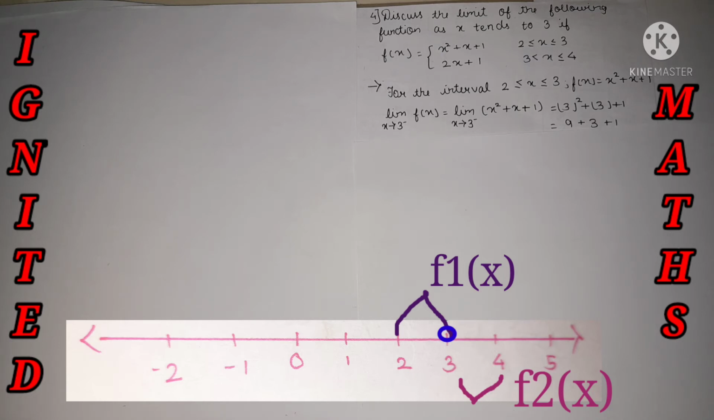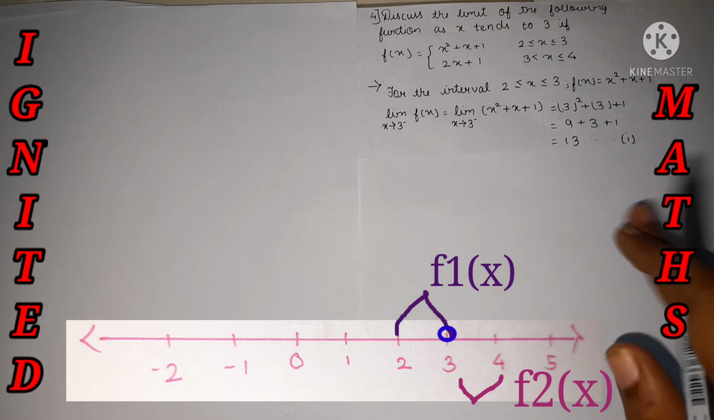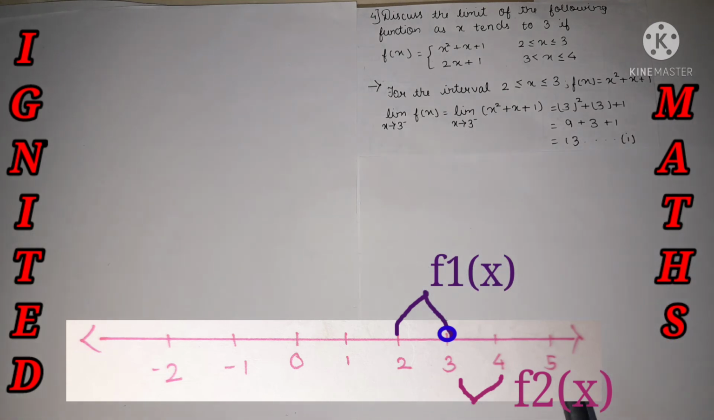Certain methods are given. We need to use that method, but over here we have directly substituted it and we got a valid answer. It's nothing but 13. It's already accepted over here. Let's move to the RHL rule.